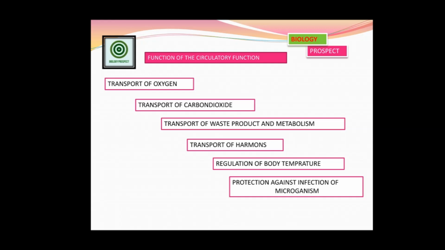Third is the transport of waste products of metabolism. Obviously, carbon dioxide is not the only waste product. There are other, very toxic waste products, that is ammonia or nitrogenous waste, such as urea and uric acid. These are different types of unwanted products produced during metabolism, as well as during the different catabolic, metabolic or anabolic processes inside the cell. These are also removed from our body, and the circulatory fluid plays a vital role there.